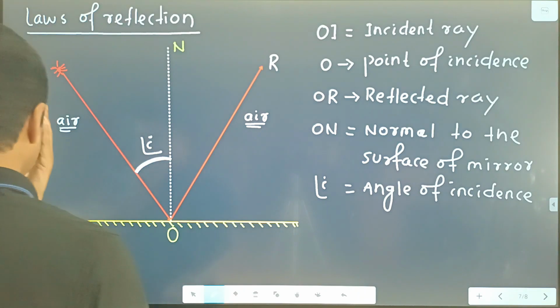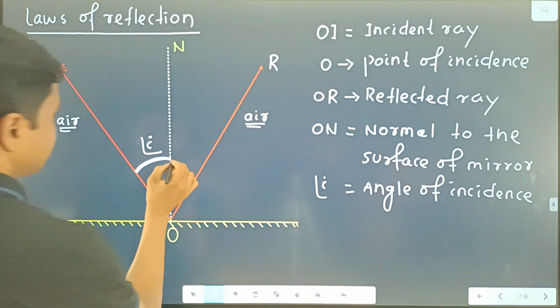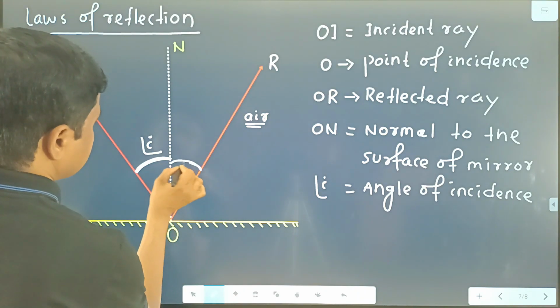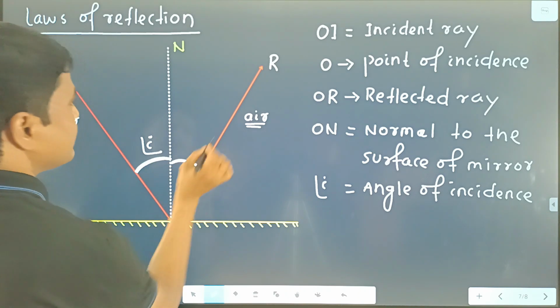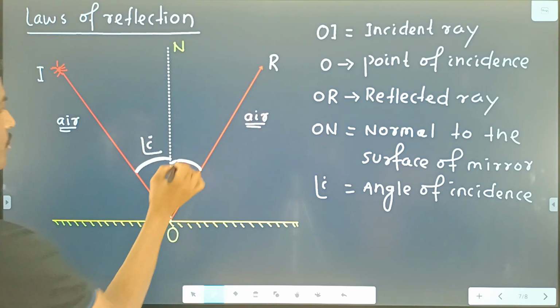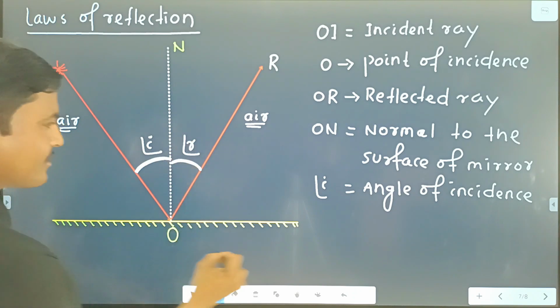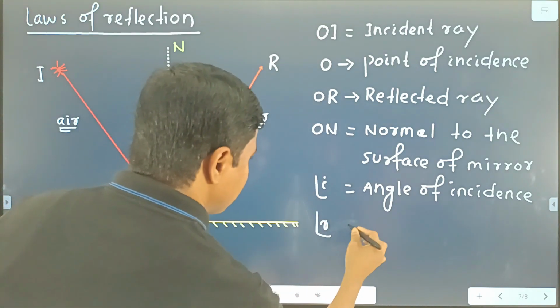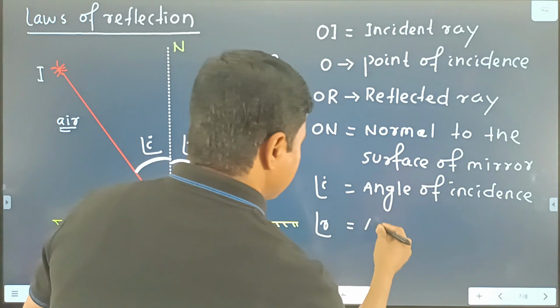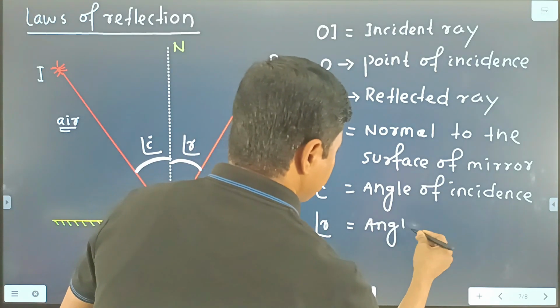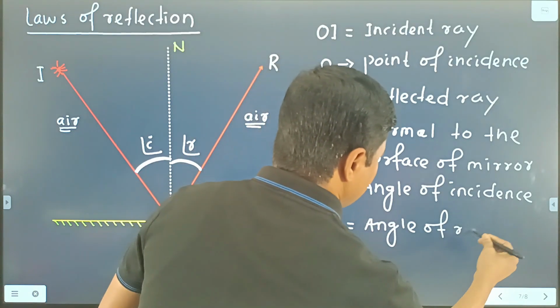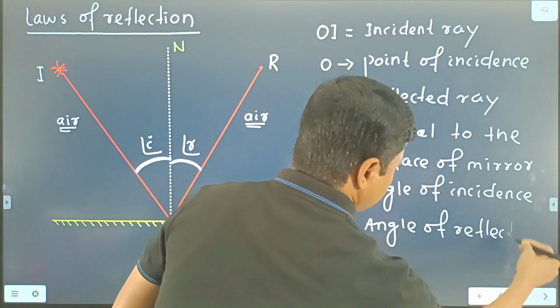Similarly, another angle is there. This is the angle between the reflected ray and the normal, we write that as R, and angle R is the angle of reflection, clear?